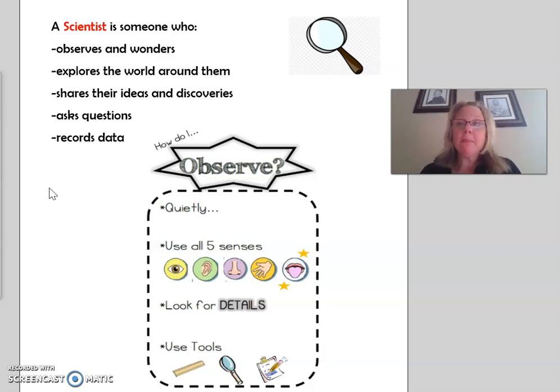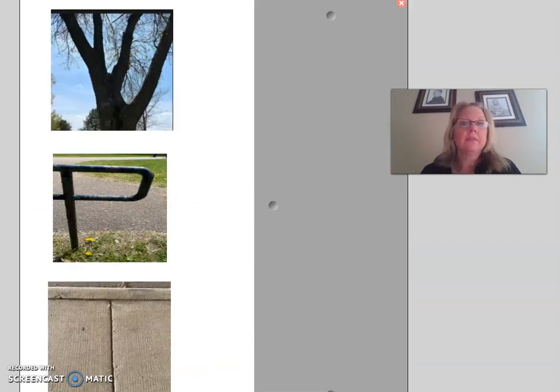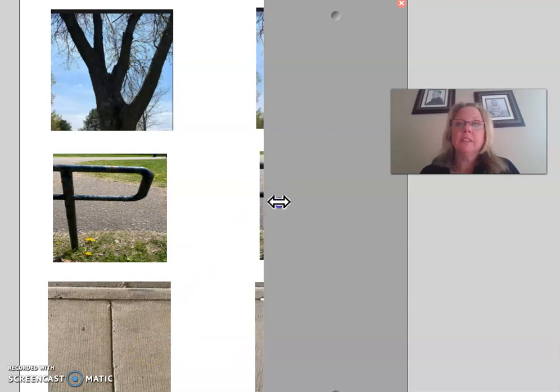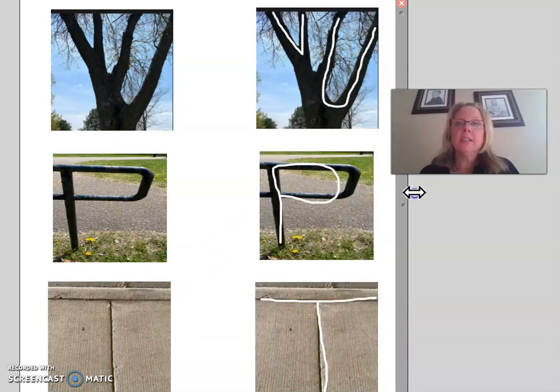Take a look at my pictures that I found in nature when I went on a walk. Look at this tree trunk. What letters do you see? This is a park railing. And this is a sidewalk. Did you see the same letters that I saw?